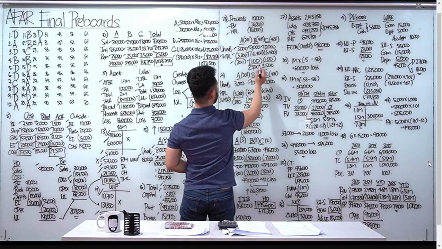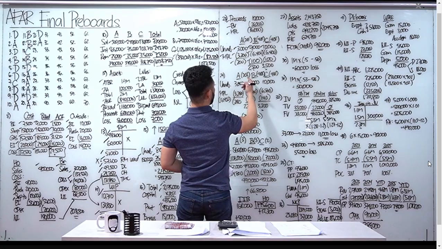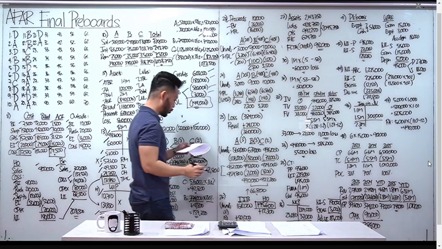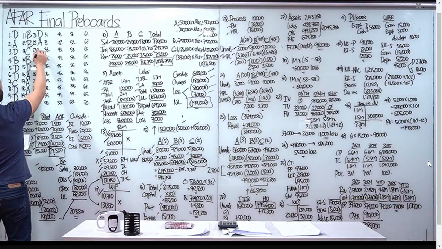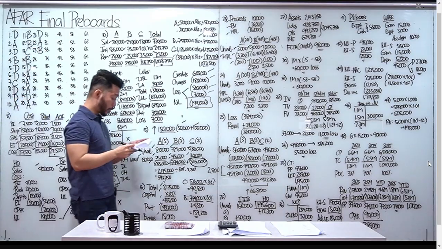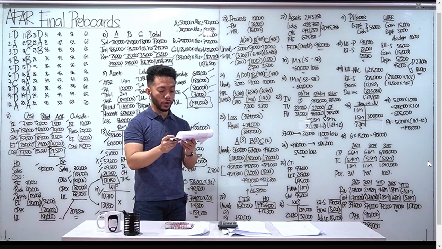So, 100 minus 100 kay B, minus 100 kay C. Capital balances ni B and C, 25 and 35. That's why ang sagot natin dito, letter B, si A 0, si B 25, si C ay 35, B for number 23. Number 24, if the partners will have retained available cash of 400 after liabilities have been paid, how much will be received from cash distribution?